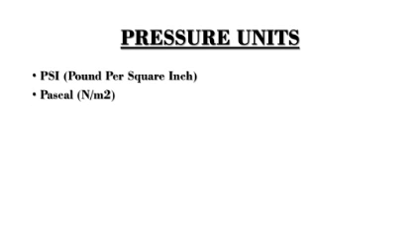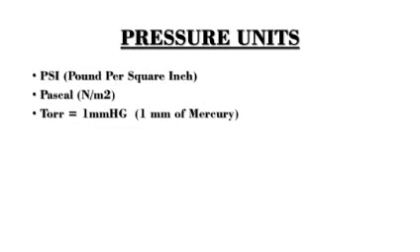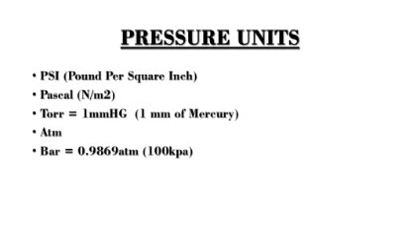Next, what are the different pressure units we have? Pressure units are PSI, pound per square inch, then Pascal, Newton per meter square, and torr. 1 torr is equal to 1 mmHg. This term we actually use for vacuum, to measure the vacuum. Then atmospheric and bar. 1 bar is equal to 0.9869 of atmospheric pressure.